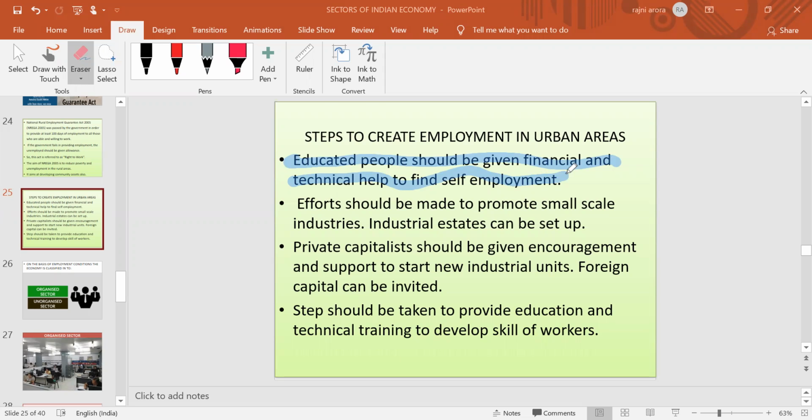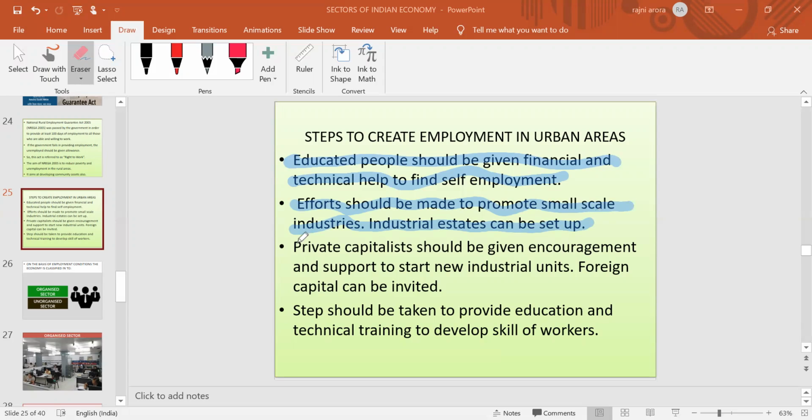After that, there should be the promotion of small scale industries. It means efforts must be made by the government to set up different kinds of small scale industries, in order to promote them. Some kind of concessions or subsidies must be given by the government for the promotion of small scale industries.